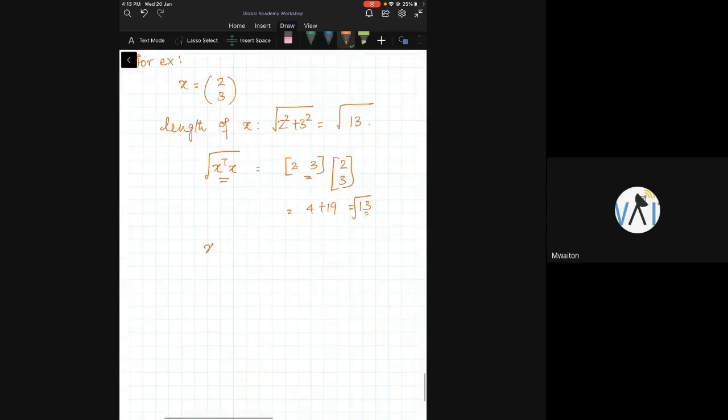So what is x transpose x? X transpose x is basically length squared. Is this right? Yes. Is everybody getting this?